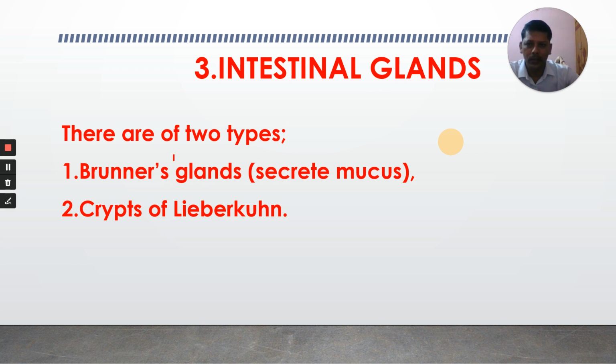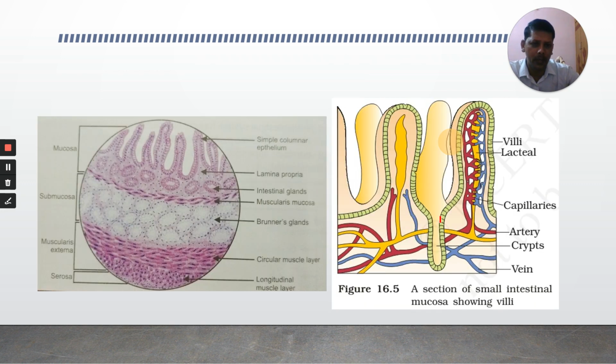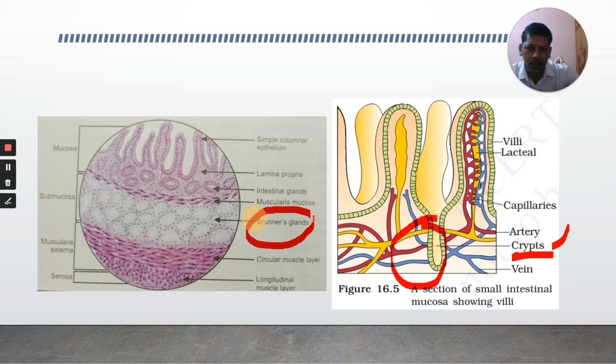Next one, intestinal glands. There are two types: Brunner's glands, which secrete mucus, and crypts of Lieberkühn. You can observe here, this is the NCERT figure. Crypts of Lieberkühn are present between the bases of two villi. This is one villus, this is another villus. This is the duodenum, a section of duodenum. In the duodenum you can observe the Brunner's glands. These two together we call intestinal glands. What are they? Brunner's glands in the submucosa. This is the submucosa.